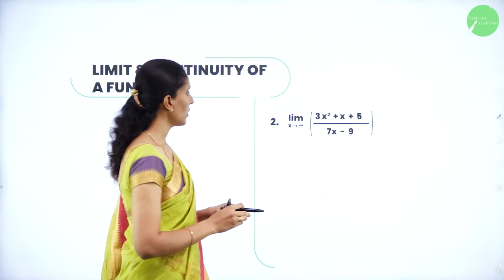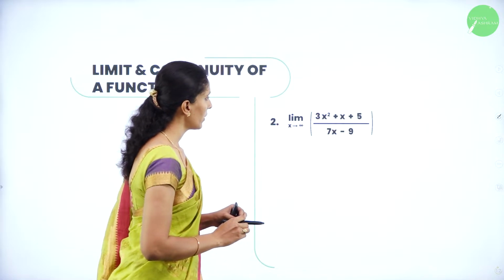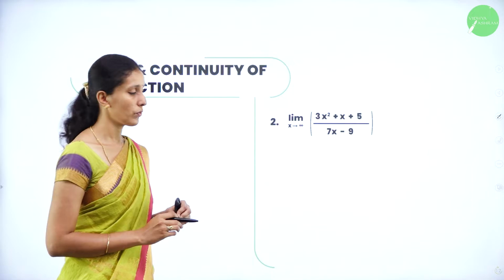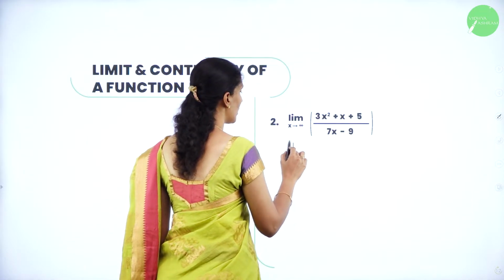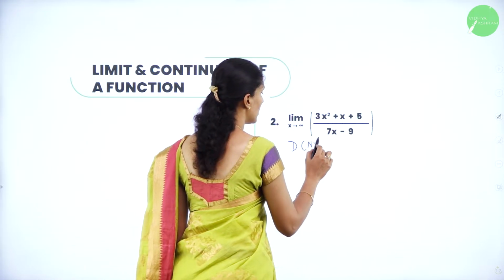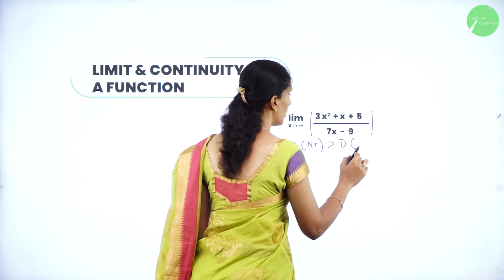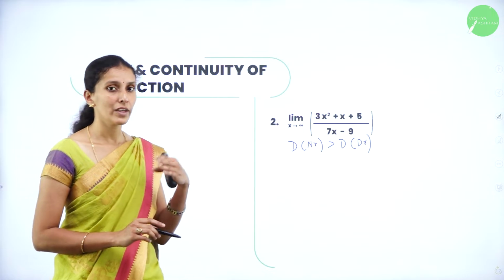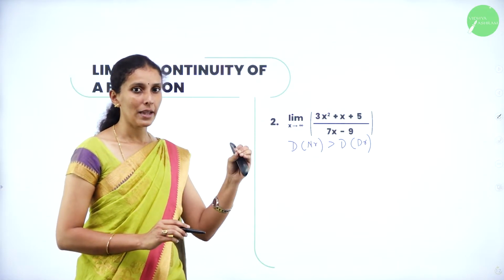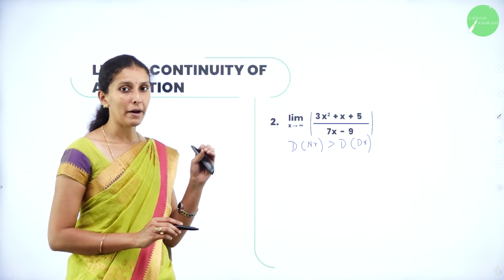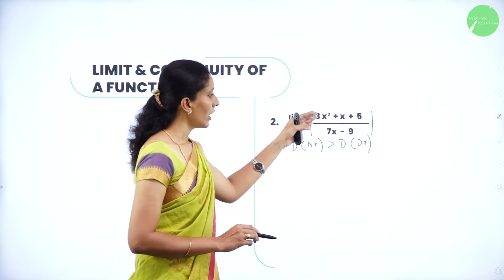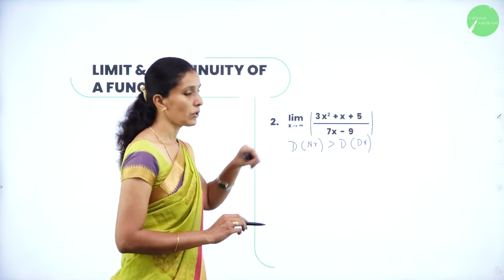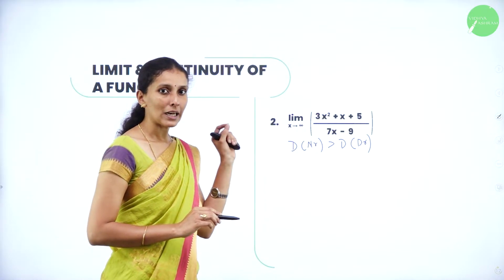So here is my second question. Limit as x tends to infinity of 3x square plus x plus 5 divided by 7x minus 1. Here you can observe the degree of the numerator is greater than the degree of the denominator. So here we cannot apply rule 2 directly, because we have to divide by the same power of x in both. But here you have the highest power as x square in the numerator and x in the denominator. So make a common power.